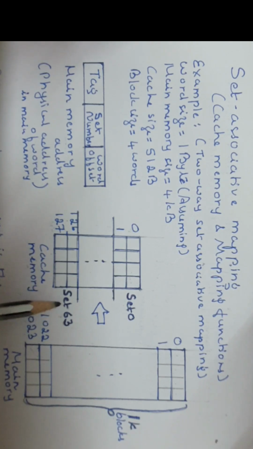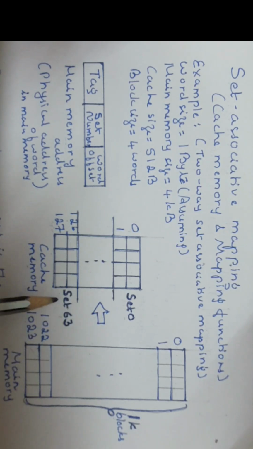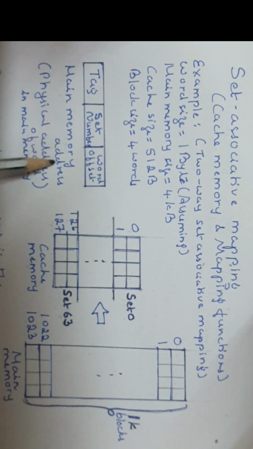The last one is set 63, because numbering starts from 0. Each set will have 2 blocks. Then what about this? This shows the physical address division. This is the main memory address, the physical address of a word in main memory, that is given here.